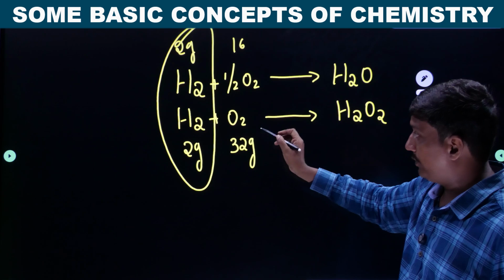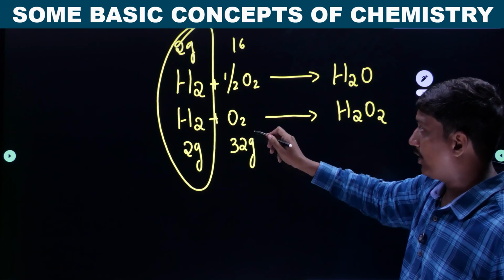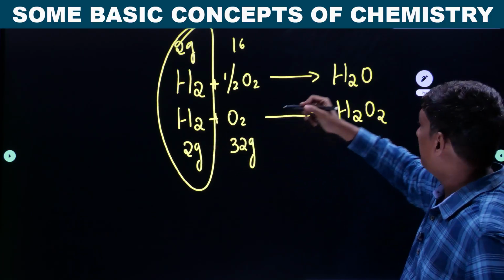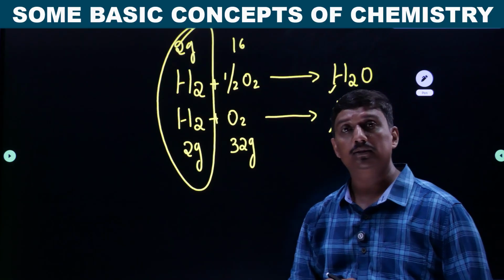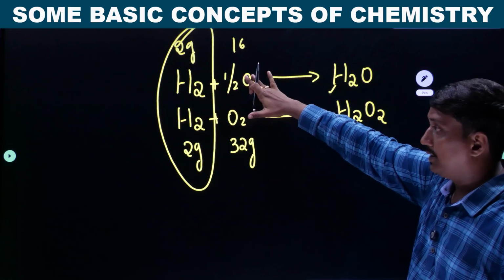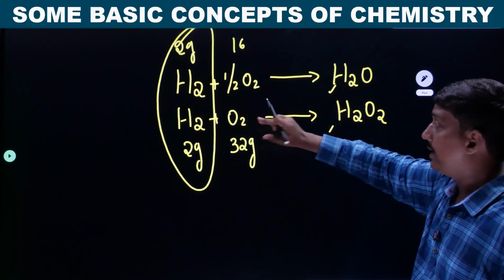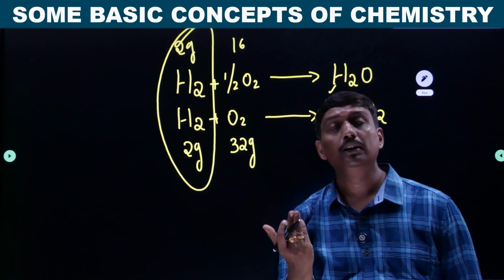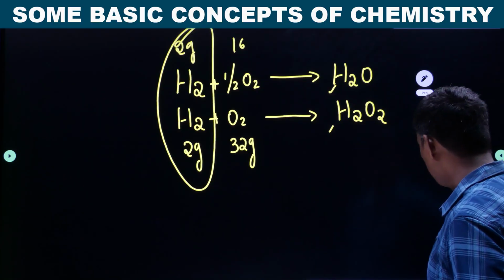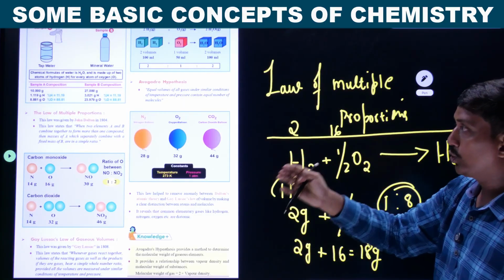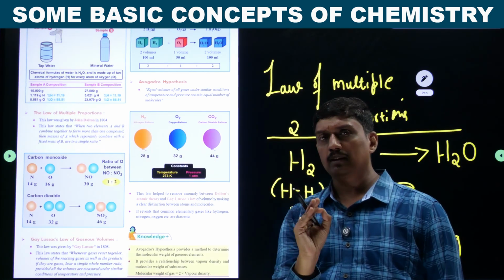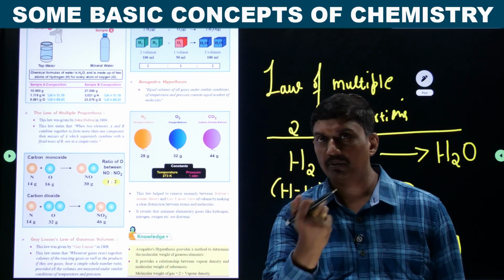As a result of different masses of oxygen combining with a fixed mass of hydrogen, we are getting different products. Here the hydrogen mass is fixed in both cases, but the mass of oxygen is different. As a result, we are getting different products. This statement can be given in a simplified way, through the law of multiple proportion. By taking this example, let's see how the definition can be framed.